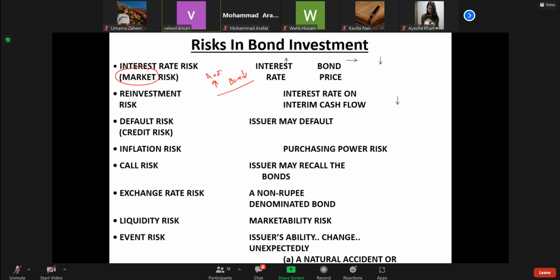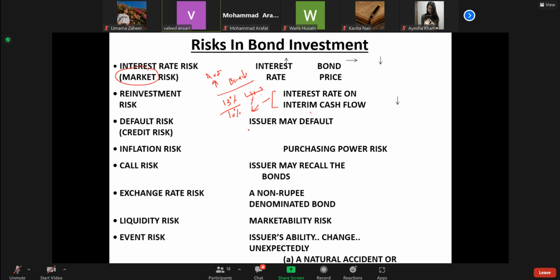Another risk involved is the reinvestment risk, that is, the interest rate on interim cash flows. If you invested at a high rate of interest, and the prevailing interest rate is now 10%, you receive a cash flow, let us say interim, 1 year, 2 year, 3 year, and you reinvest it, you will end up investing at a lower interest rate. So reinvestment, it may be the other way around also. It may be higher.